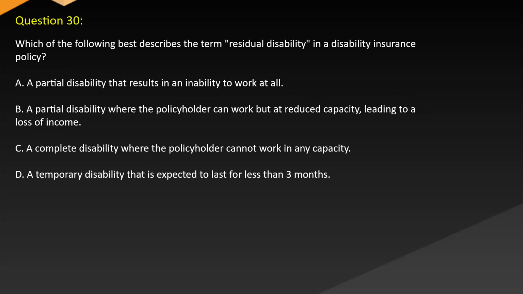Question 30. Which of the following best describes the term residual disability in a disability insurance policy? A. A partial disability that results in an inability to work at all. B. A partial disability where the policyholder can work but at reduced capacity, leading to a loss of income. C. A complete disability where the policyholder cannot work in any capacity. D. A temporary disability that is expected to last for less than 3 months.